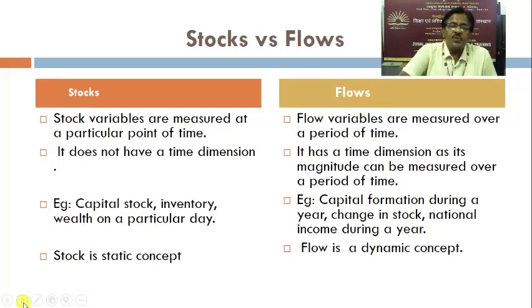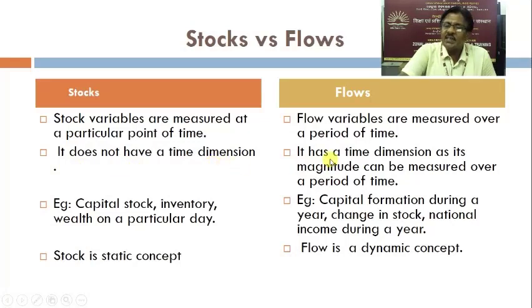Stocks and flows in a tabular form to help you in understanding the stock and flow concepts in detail. Stock variables are measured at a particular point of time. Flow variables are measured over a period of time. Stocks do not have a time dimension.